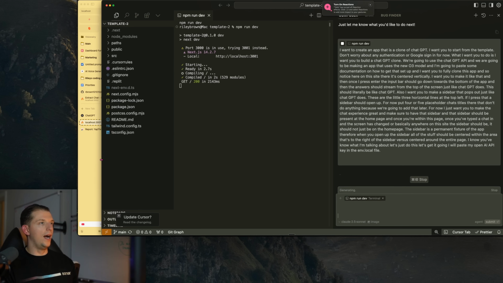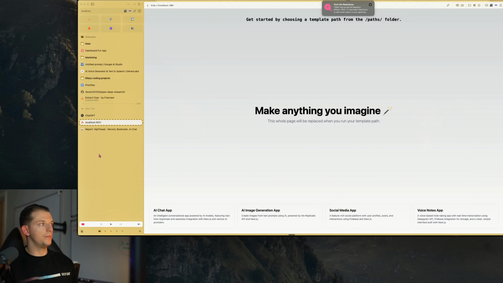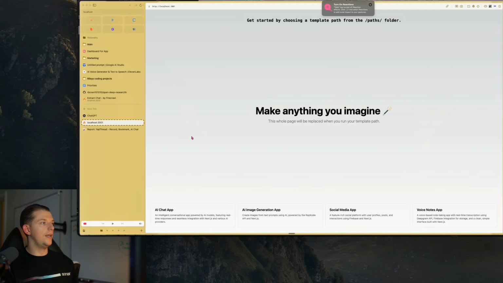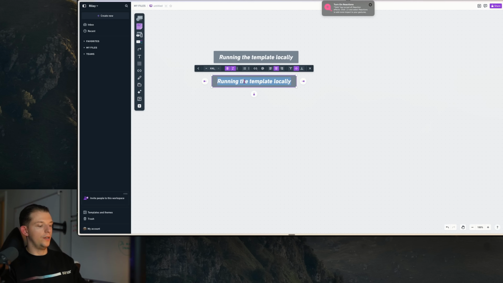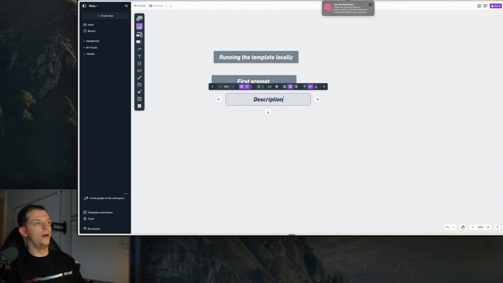Okay, so I just created this prompt, and I think it is worth discussing. We did the first prompt, and this was a description of the app that we want. We're turning our template into the site that we want, and we're using an API.